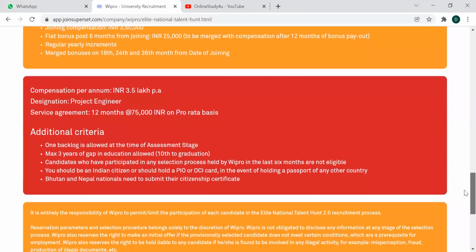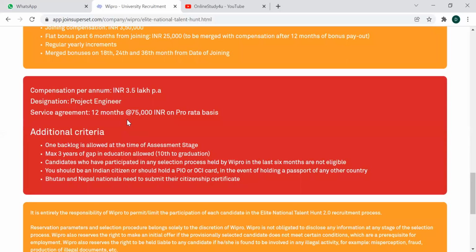Now, as of now, what is the compensation? So compensation per annum is 3.5 lakhs per annum, and you are getting recruited to the designation of project engineer. And of course, there is a service agreement here for 12 months at 75,000. That is 12 months, just 1 year of service agreement.